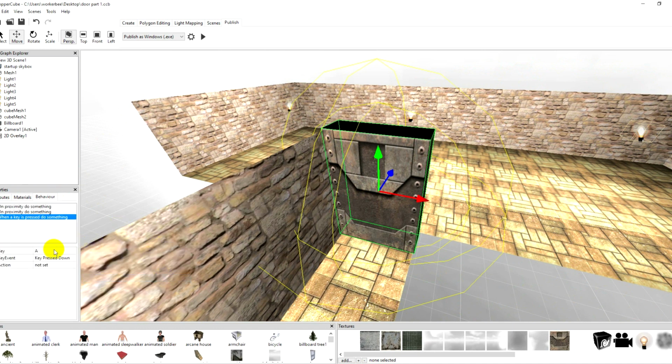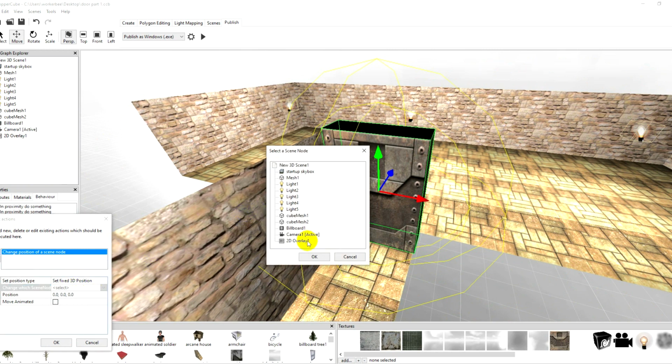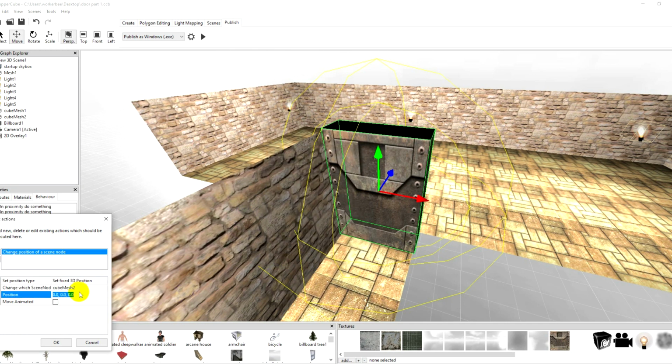the key is pressed. E, press down. We're going to move an object. We're going to move this door. Change position. Select. Cube mesh 2. Paste. Done.